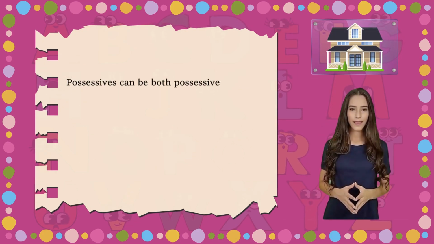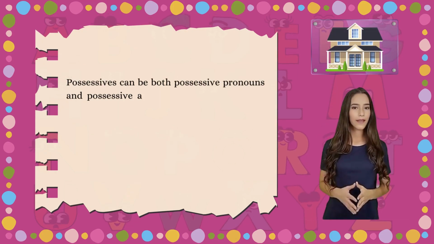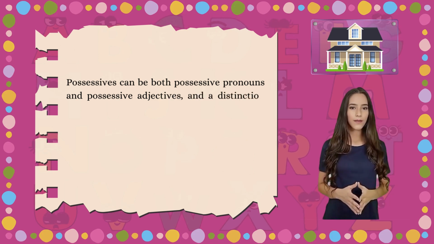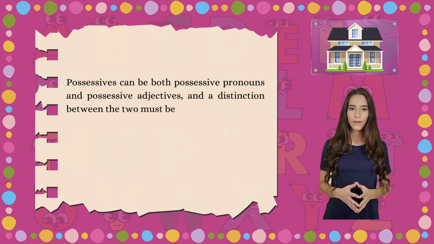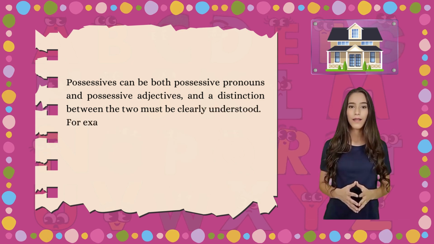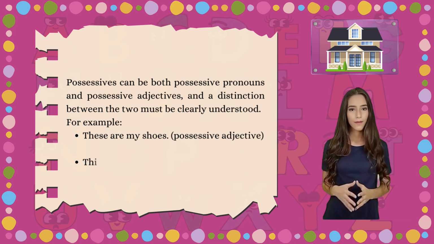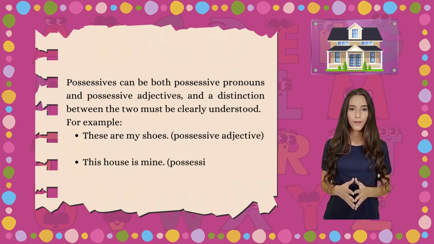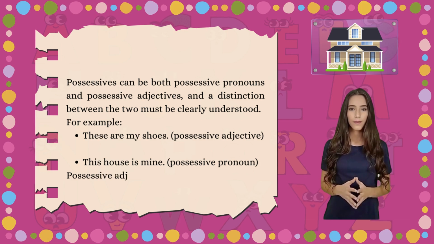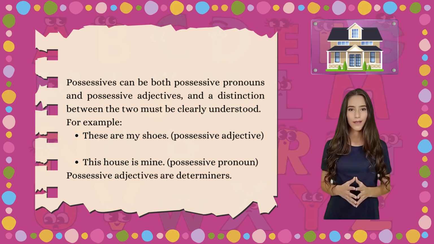Possessives can be both possessive pronouns and possessive adjectives, and a distinction between the two must be clearly understood. For example, these are my shoes. Possessive adjective. This house is mine. Possessive pronoun. Possessive adjectives are determiners.